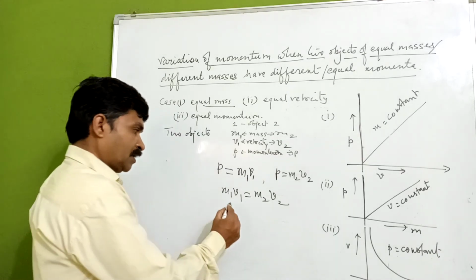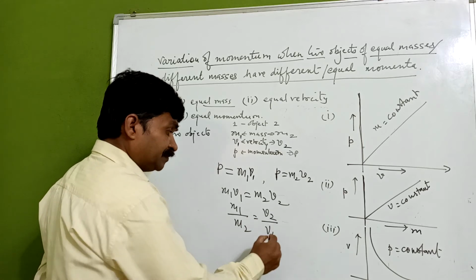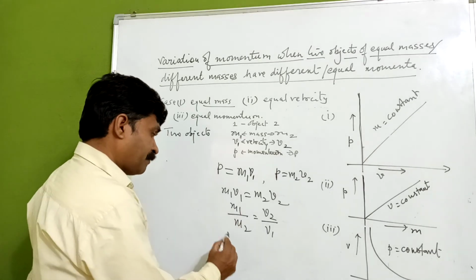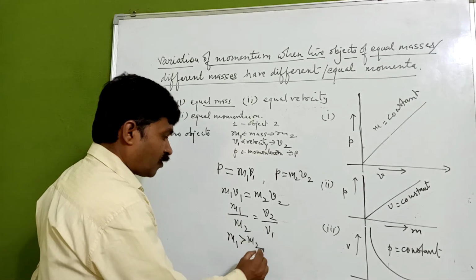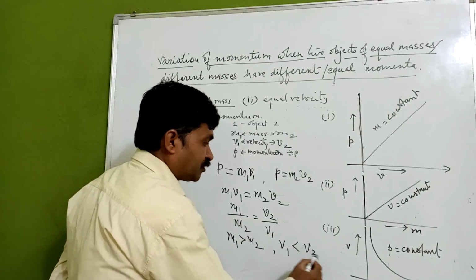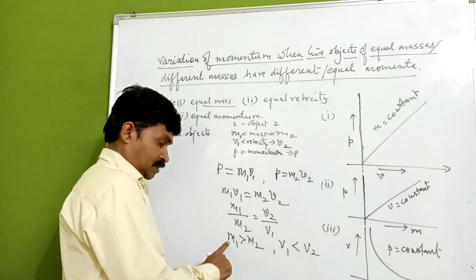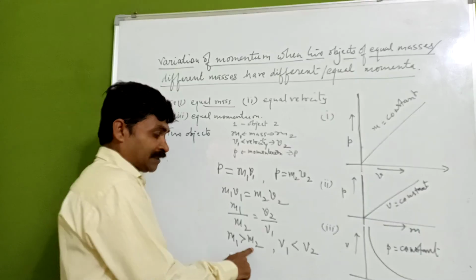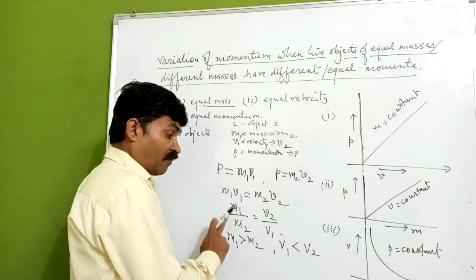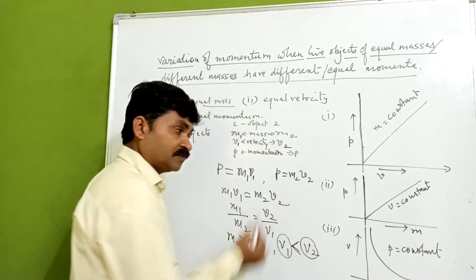So m1 upon m2 is going to be v2 upon v1. Now see here, if mass m1 is greater than m2, what will happen? v1 is going to be lesser than v2. The velocity of an object depends on the mass. If mass m1 is greater than mass m2, definitely the velocity v1 of object 1 is lesser than the velocity v2 of object 2.